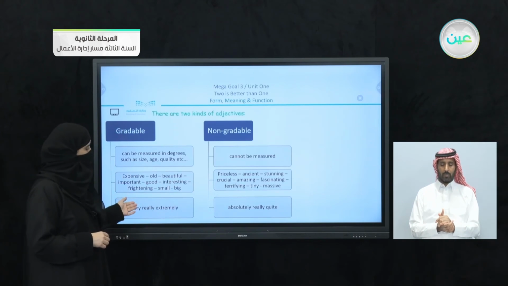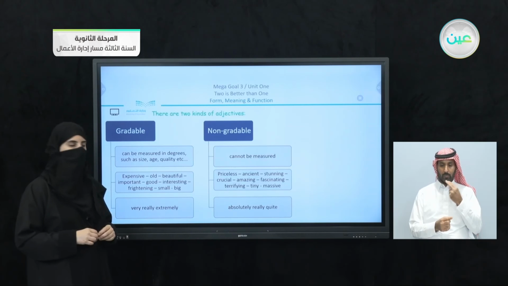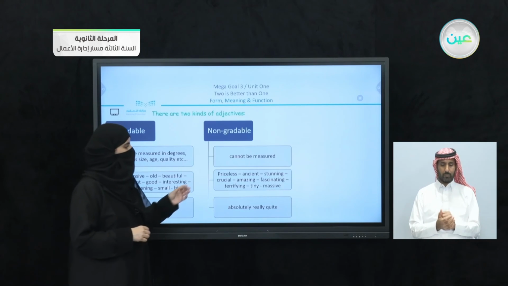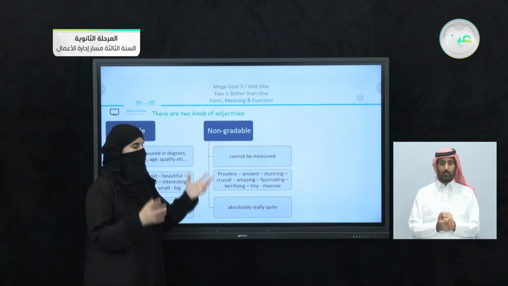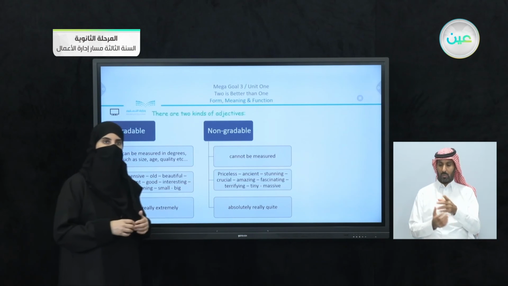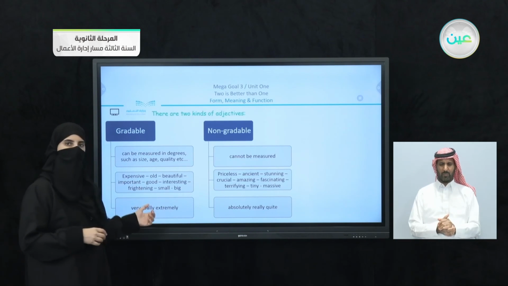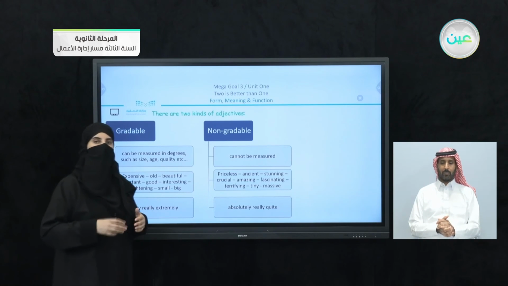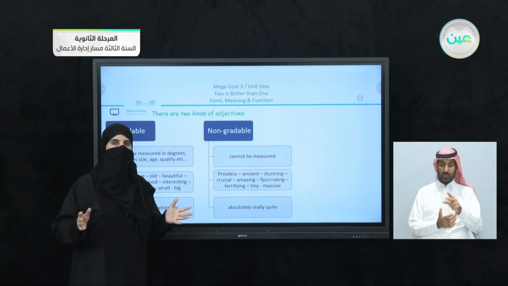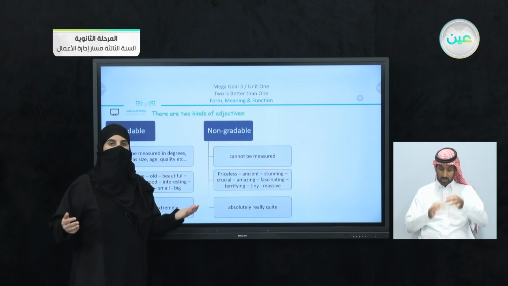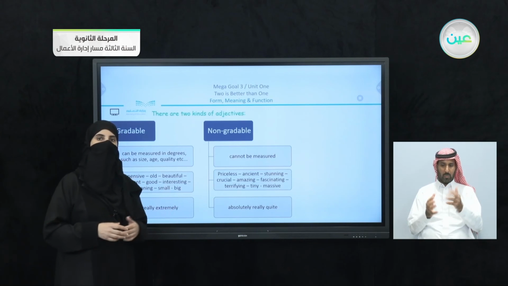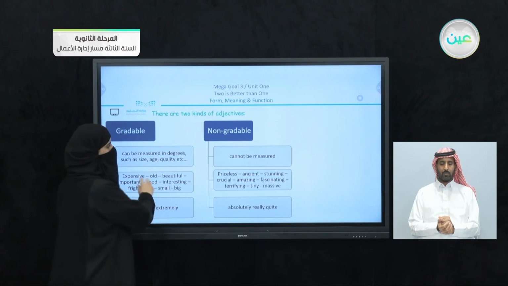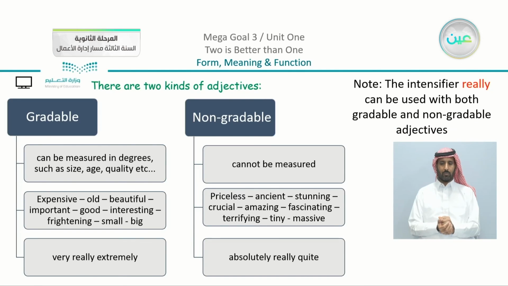I must say very beautiful or extremely beautiful. I can say that the object is quite massive, but I cannot say quite big. I can say very big, and so on. So now you know that we have here different adjectives. Some are gradable, some are non-gradable, and we use different intensifiers with each type. Now note that the intensifier really can be used with both gradable and non-gradable adjectives, as I mentioned before.